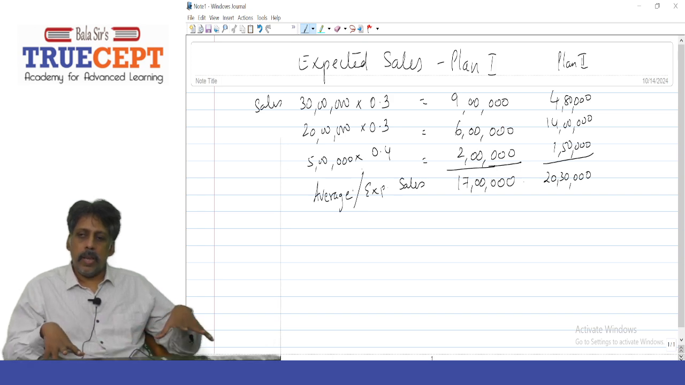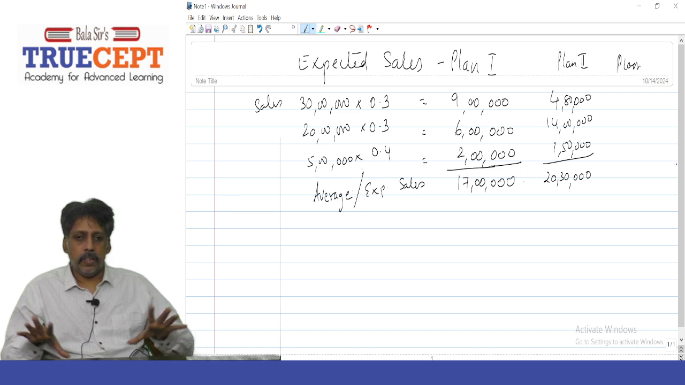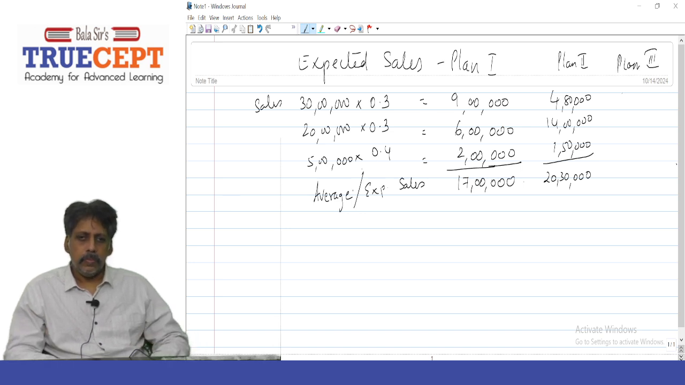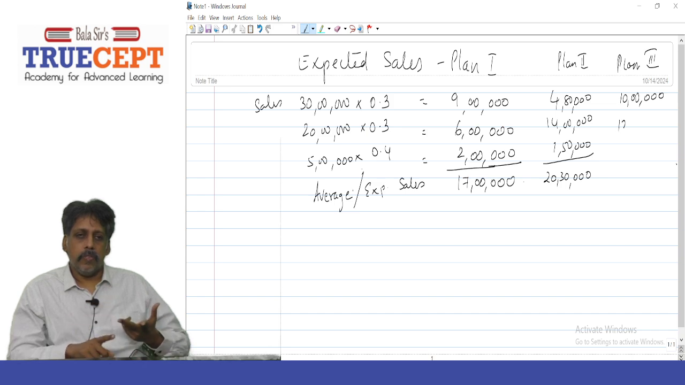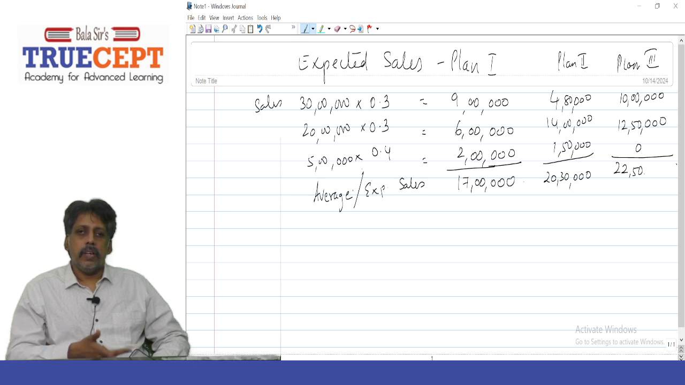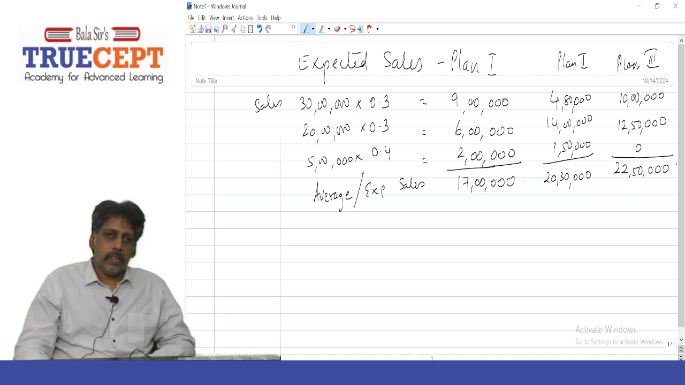And you're going to do the same thing for plan 3 as well. For high, it is 50 lakh into 0.2, which is 10 lakh. For medium, it is 25 lakh into 0.5, which is 12 lakh and 50,000. And last, it is 0 into 0.3, which is 0. So it adds up to a total of 22 lakh and 50,000, which is your expected sales. Is that clear?